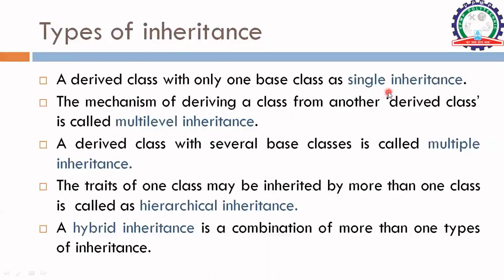A single inheritance is the inheritance in which we can have a single derived class that is derived from only one base class. Friends, in our previous video of Unit 4, we have seen the basic concepts of inheritance. In that, we discussed the base class and derived class. So just recall that once again.